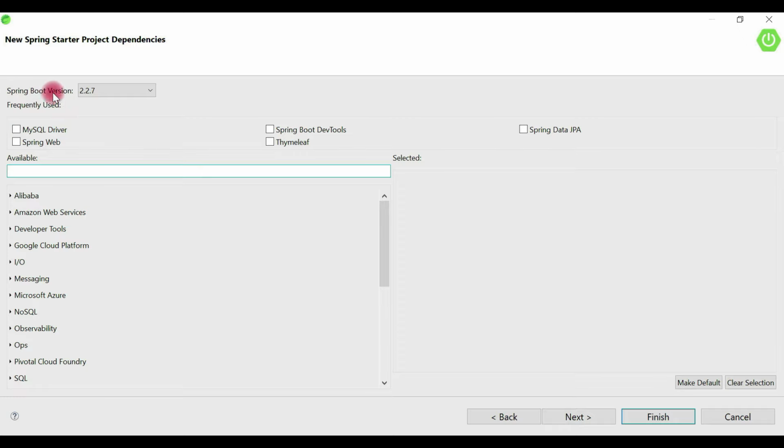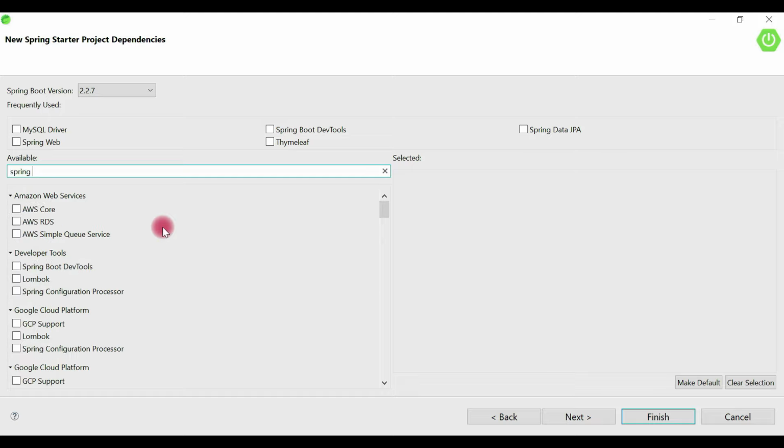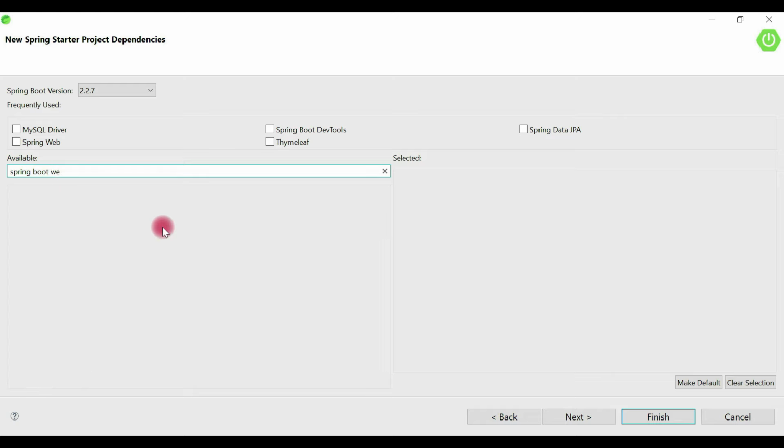And let's keep the Spring Boot version as it is, because this is a stable and latest release of Spring Boot, and this is recommended by the Spring Boot team. So let's keep this Spring Boot version as it is, the latest and stable version of Spring Boot as of now. And here we're going to select Spring Boot starter dependencies. Alright, so let's go ahead and pick up the Spring Boot web starter dependency.